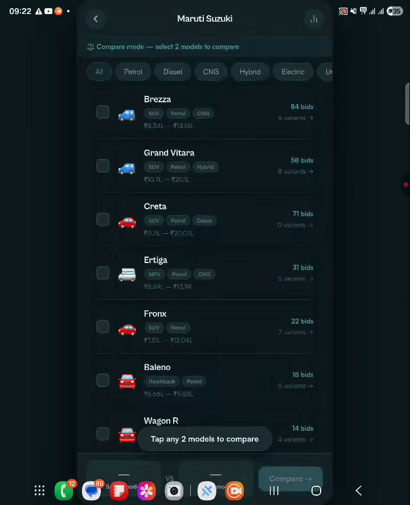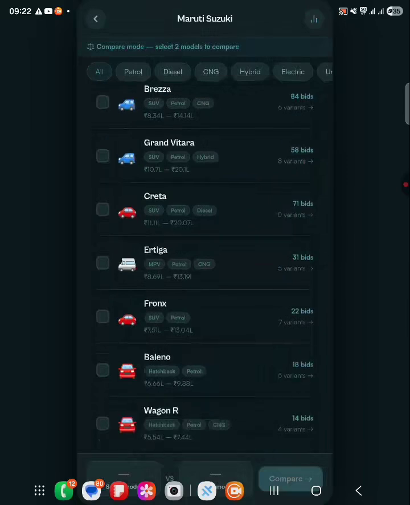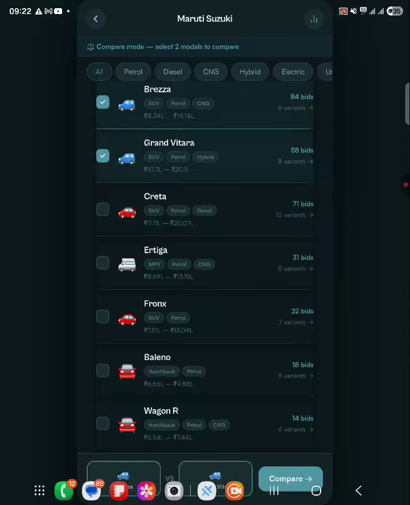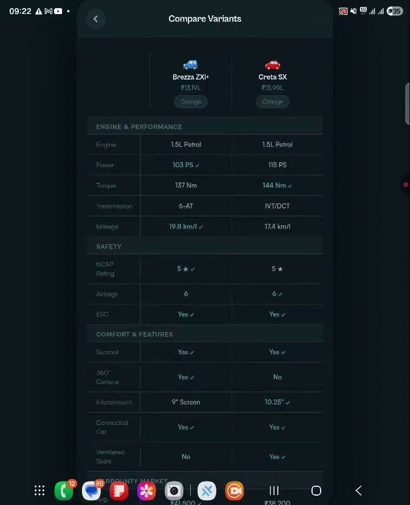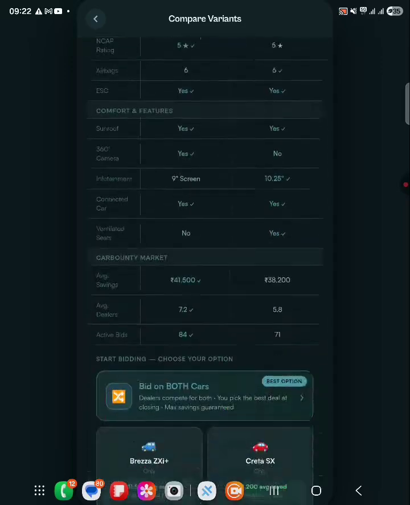It is very common for users to compare different models that are present in the market before making a decision. So if the user wants, before I create a room and compare the rates of different dealers, he can also compare different cars on the basis of different features that are present in the car. So here I have made a comparison between Brezza and Creta SX.